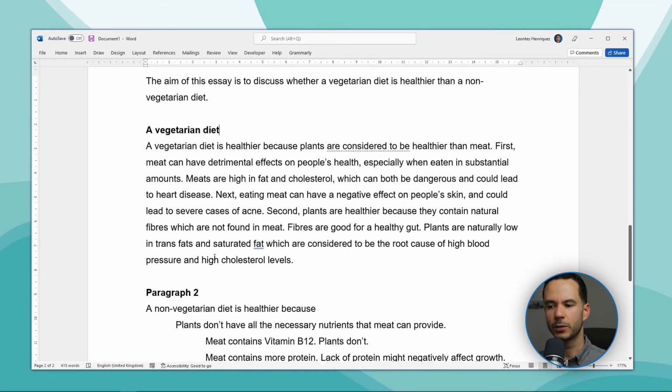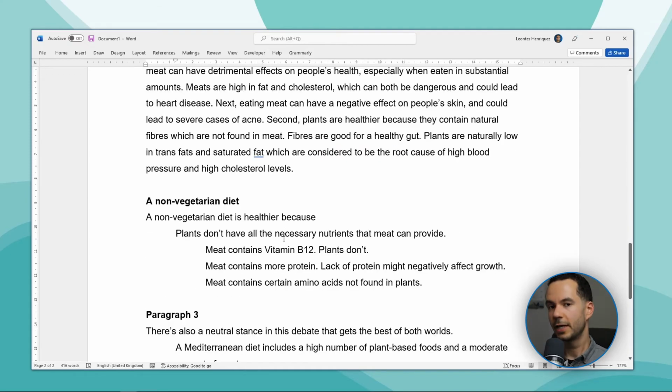Now we move on to our next paragraph, and the first thing I can change is our header. I'm going to change it into a non-vegetarian diet. Now, we can do the same thing when we're creating this paragraph as we've done with our first paragraph, and we can basically put everything together.